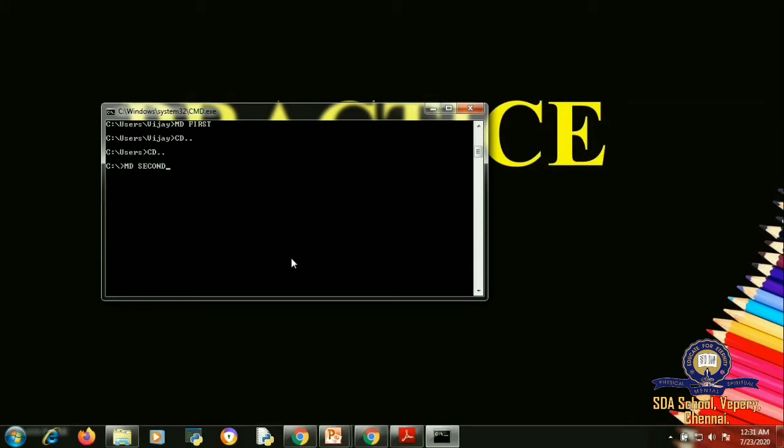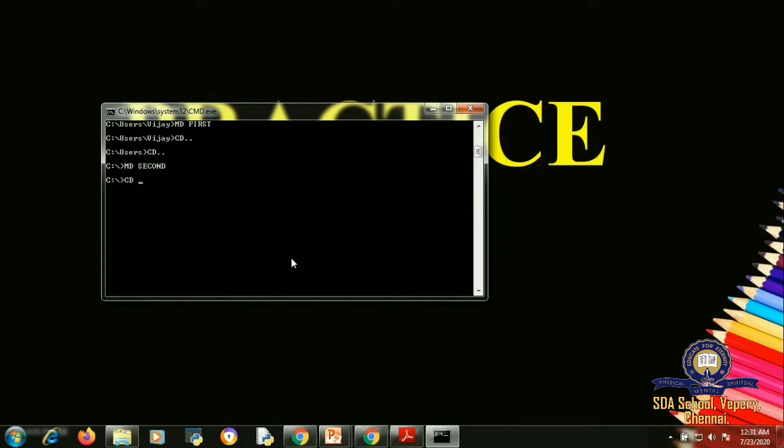Now I'm in my second directory. It is created. Now how to see whether I'm in that particular directory or not? What should I do here? I have to change my directory into the new directory. How will you change the directory? You will give cd, which means it is going to change the directory for you into second.